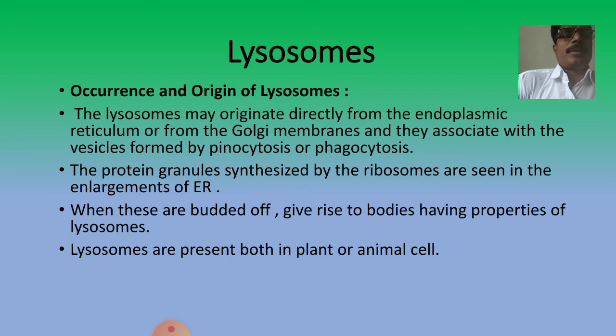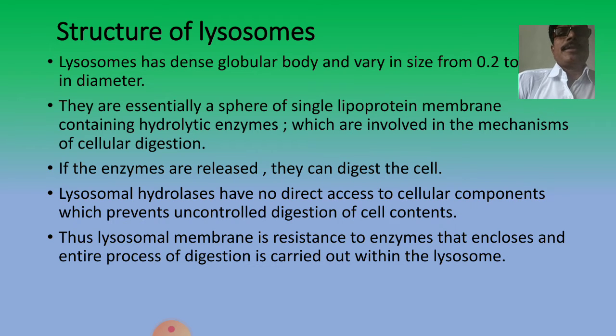Lysosomes are present in both plants and animals. Now, what is the origin of lysosomes? Lysosomes originate from the endoplasmic reticulum and the Golgi complex. That is a simple definition of the origin of lysosomes. Now the structure of lysosomes.